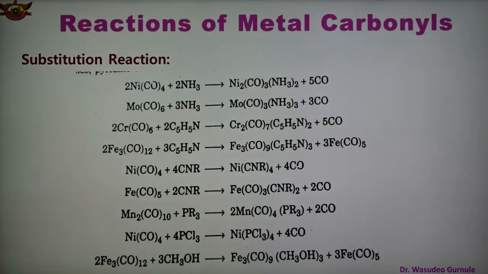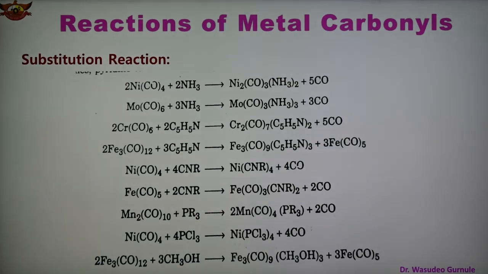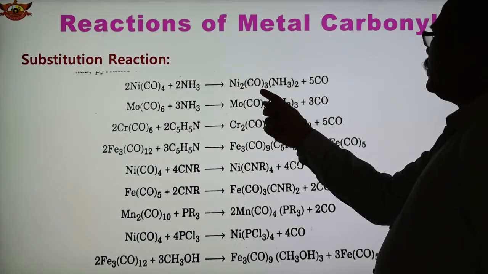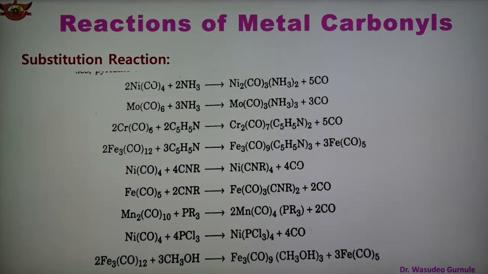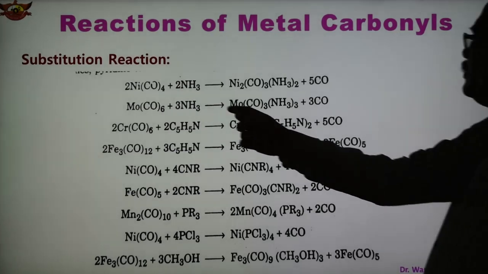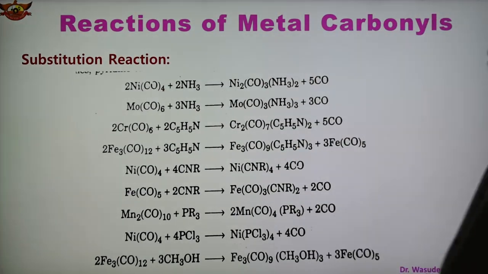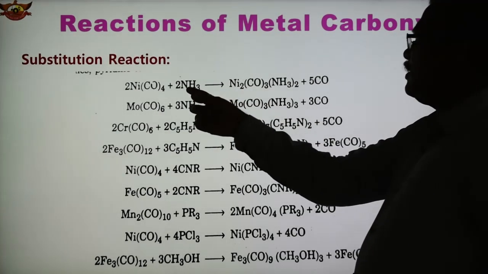Some more reactions are given here in case of substitution reaction. As we have seen, ammonia is substituted in place of CO, and we obtain Ni2(CO)3(NH3)5 from 2 molecules, and CO are released. So in this way total CO are 4 into 2, that is 8, here 5 and this 3, so 8. So in this type, 1 CO or 2 CO can be replaced by another ligand, here ammonia.